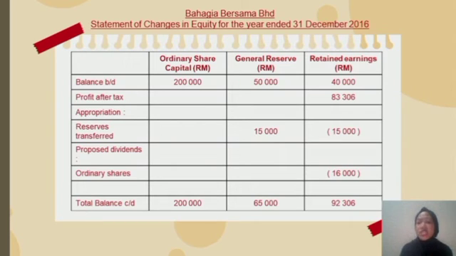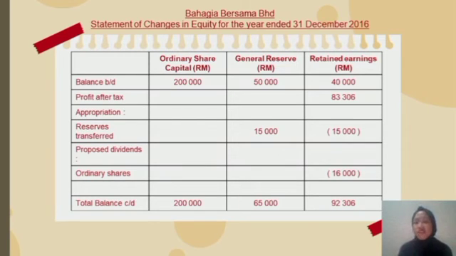The general reserve balance b/d that we have is 50,000 ringgit, and there is a reserve transfer from retained earnings. That's why we need to add on to the general reserve 15,000. We will get the total balance c/d for the general reserve of 65,000 ringgit. Alright guys, for the retained earnings, the balance b/d we have is 40,000.